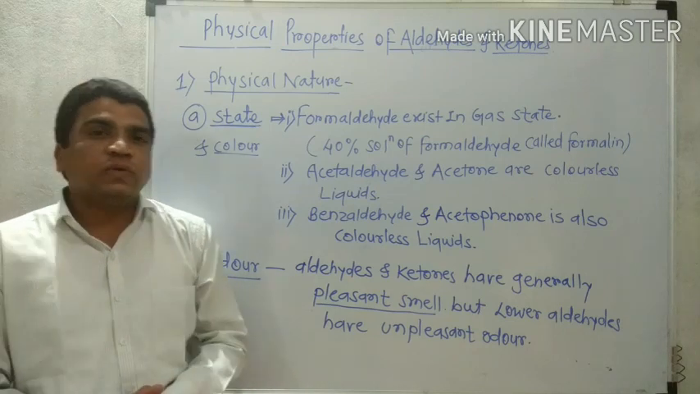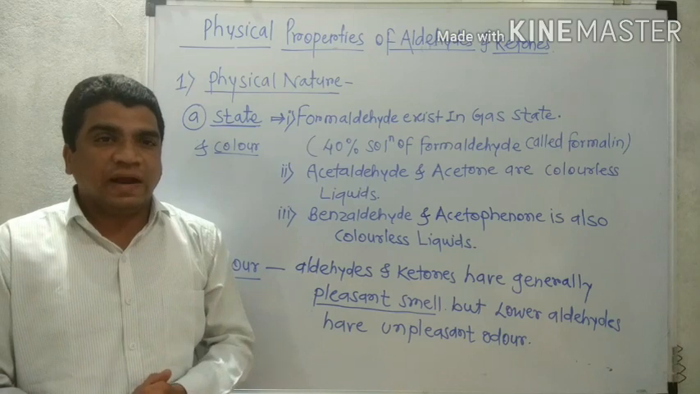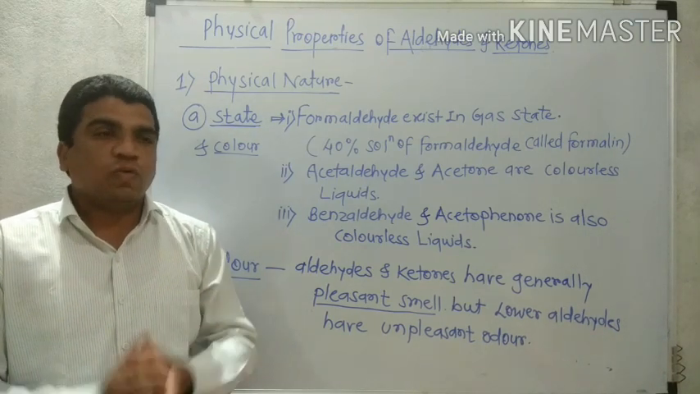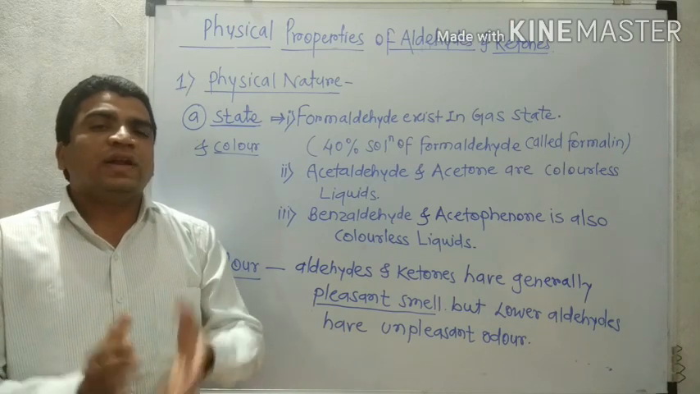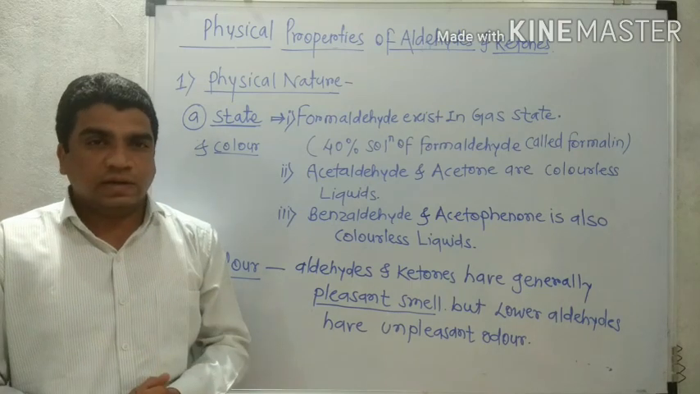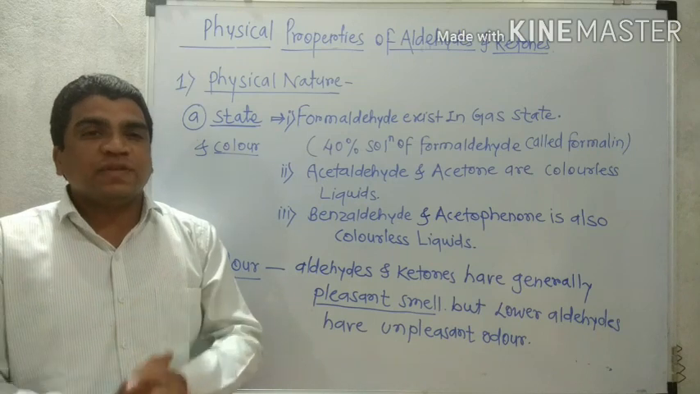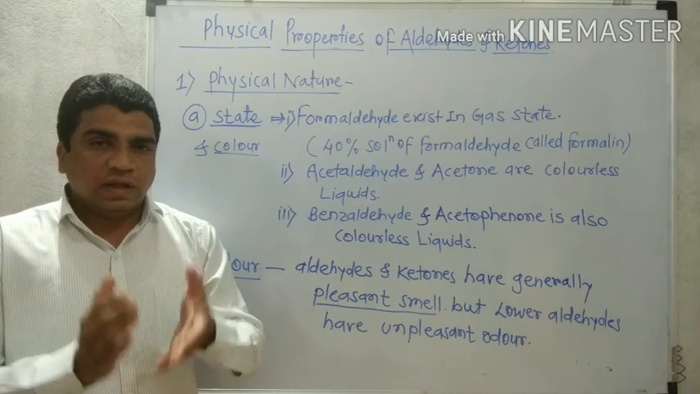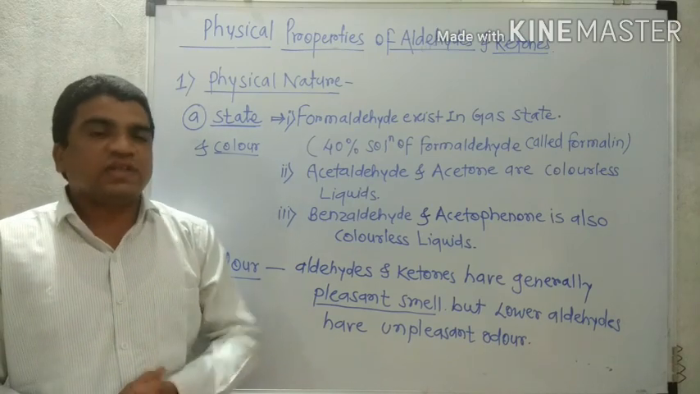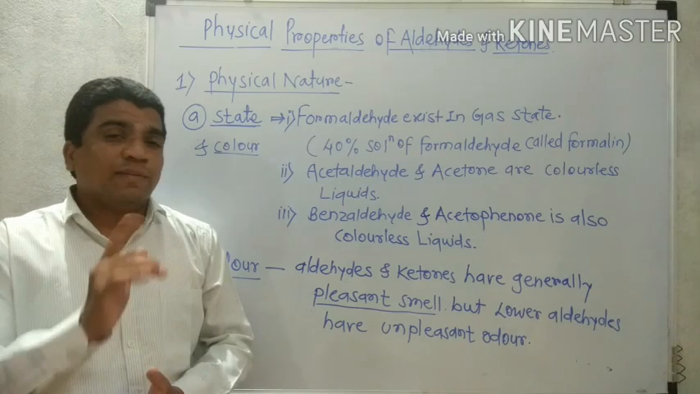Which properties are called physical properties? Physical properties are related to the physical nature of the compound. What about the physical nature? It means in which state the compound exists, which color it possesses, which smell it possesses, and which type of nature it has, crystalline or amorphous. Such things are included in the physical nature.